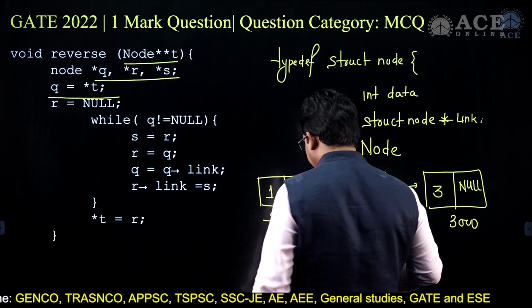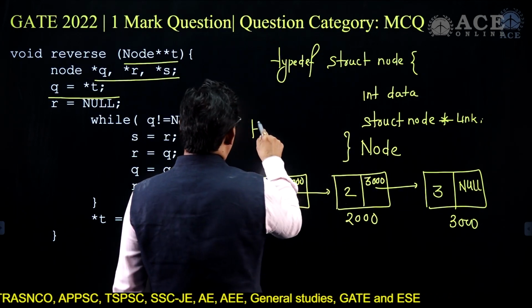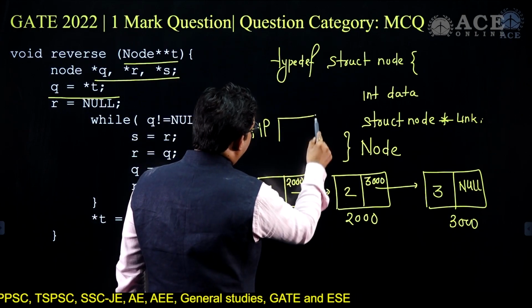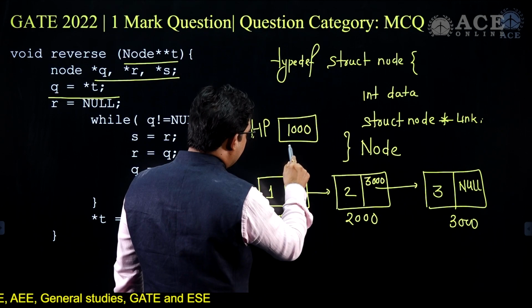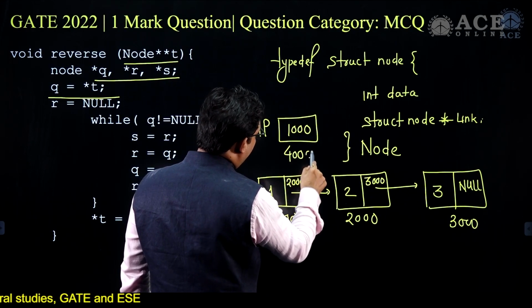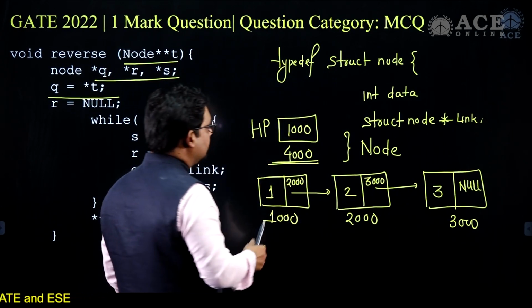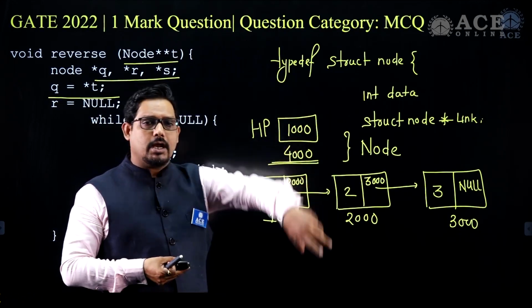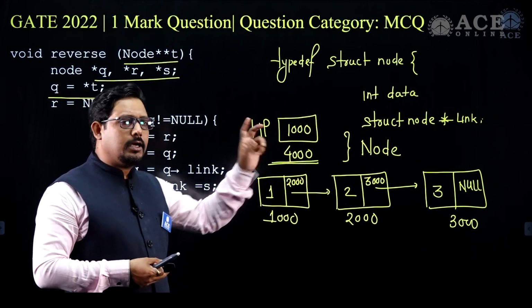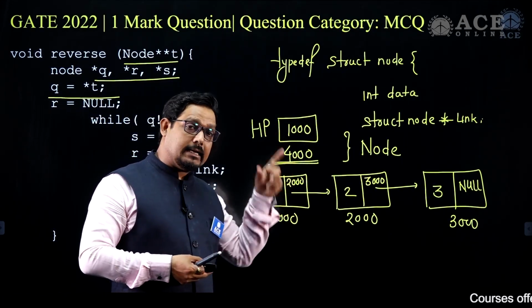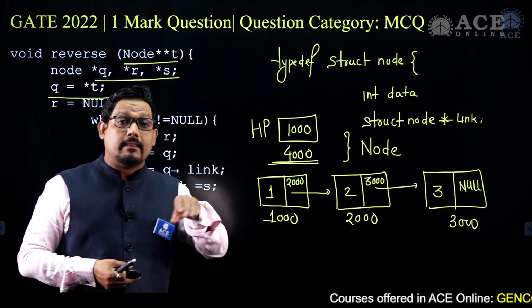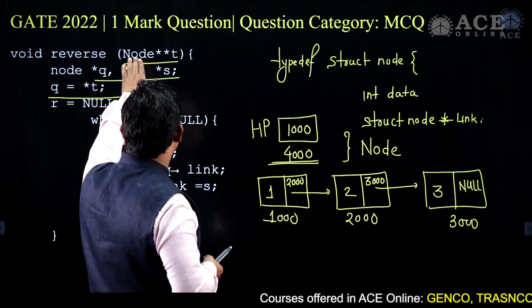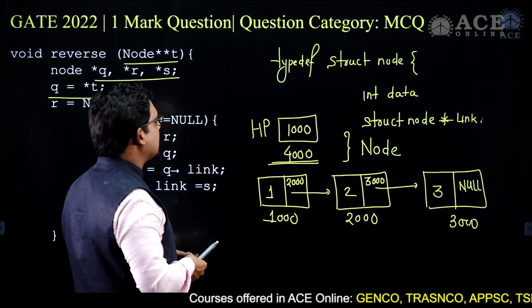We will maintain a head pointer HP, and there I will hold the value 1000, and now we are sending this address 4000 as a double pointer. So this HP is a pointer to a node, and I'm sending the address of that pointer. HP itself is a pointer, and that address I am sending, and that will be stored here in double star T.